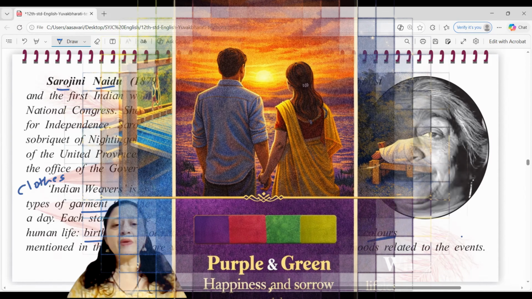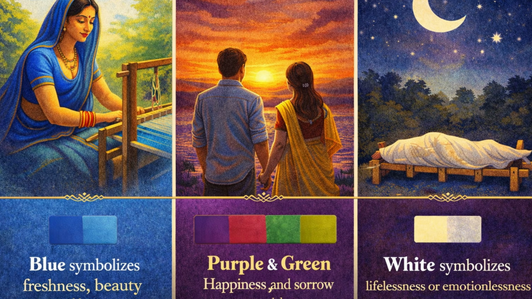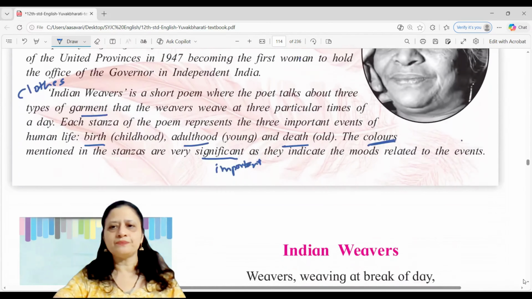The colors mentioned in the stanzas are very significant, as they indicate the moods related to the events. So the colors are specific to the stage of life or the mood of the person in that stage of life. Now let's look at the poem here.